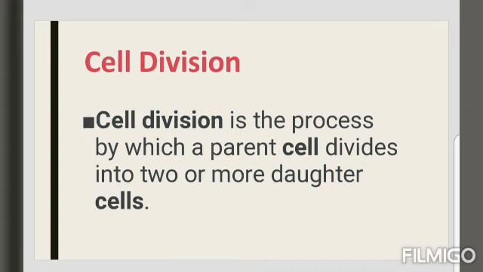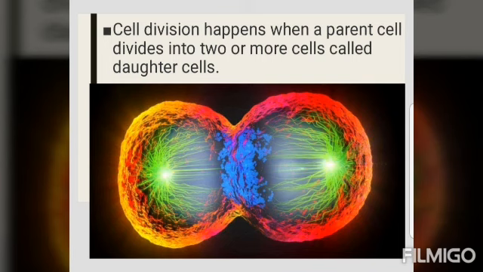As we already discussed, new cells are formed in organisms in order to grow, to replace old, dead and injured cells, and to form gametes required for reproduction. The process by which new cells are made is called cell division. There are two main types of cell division, mitosis and meiosis.